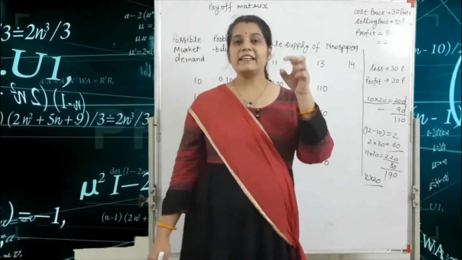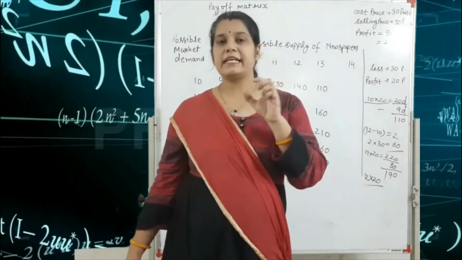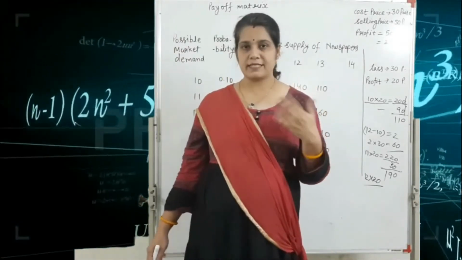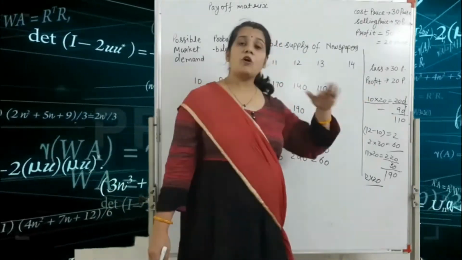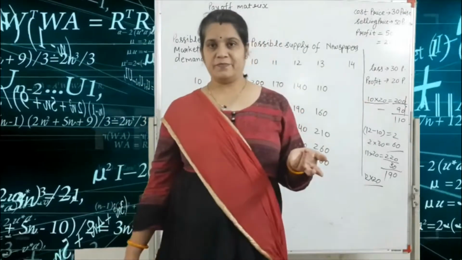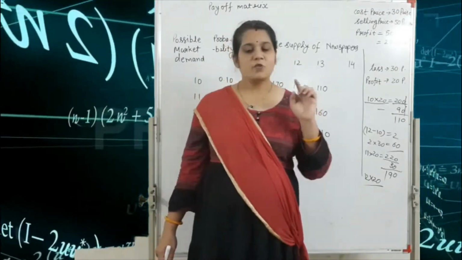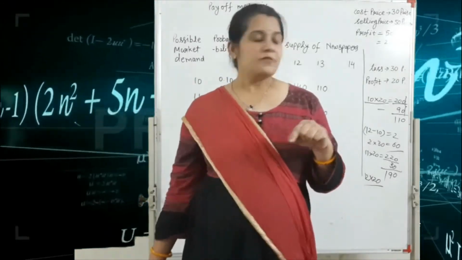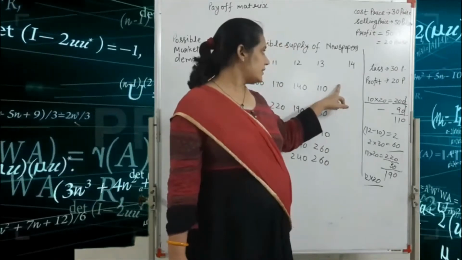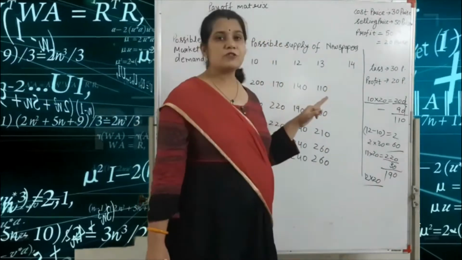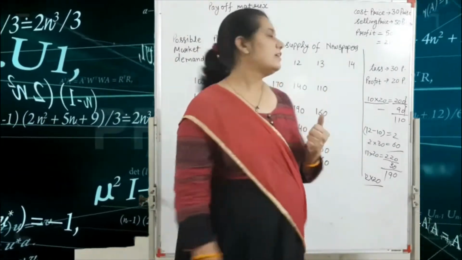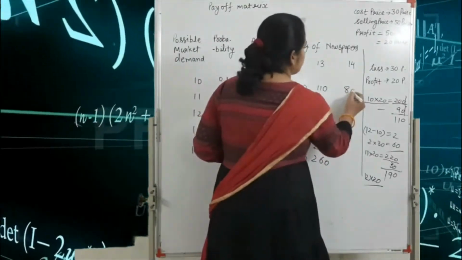So 10 into 20, that is 200 profit, 200 paisa profit. But 4 copies are unsold. So 4 into 30, that means what? 120. So 200 minus 120, that means we write here 80.